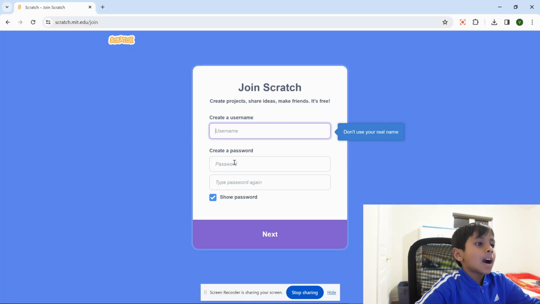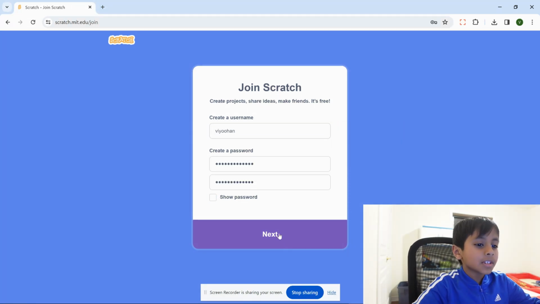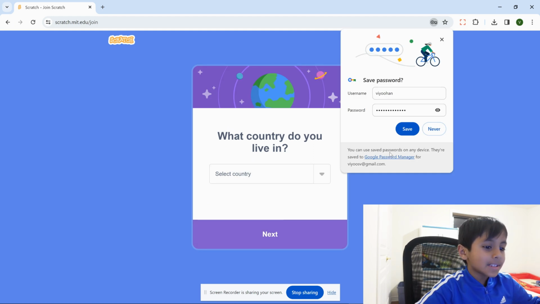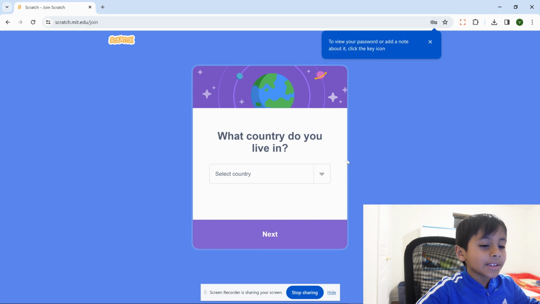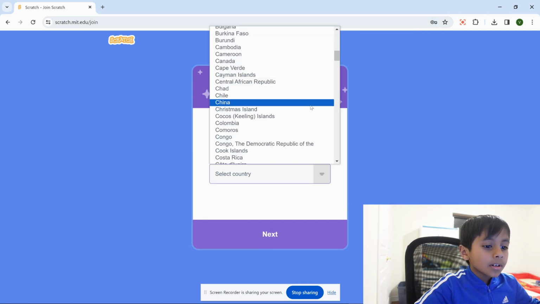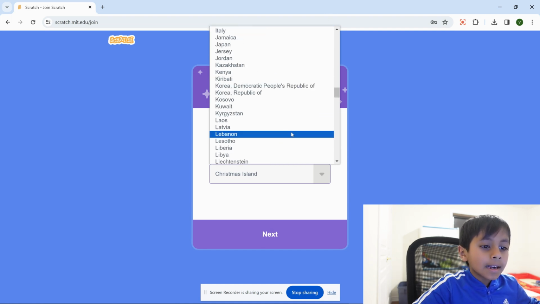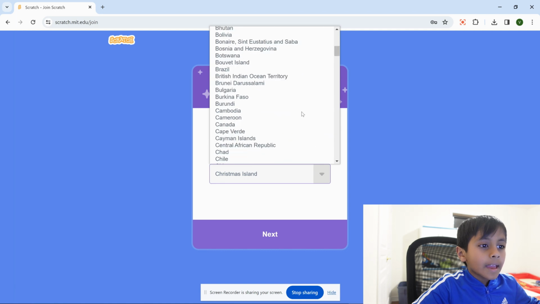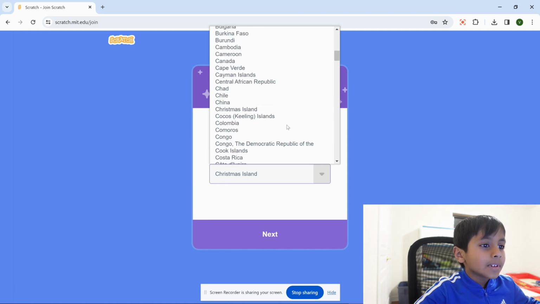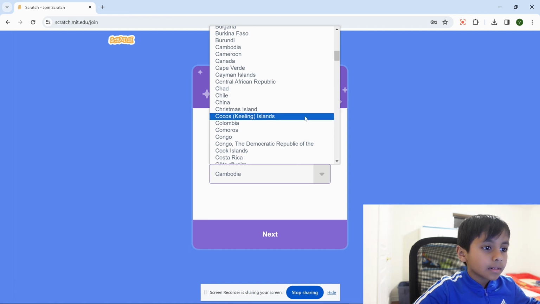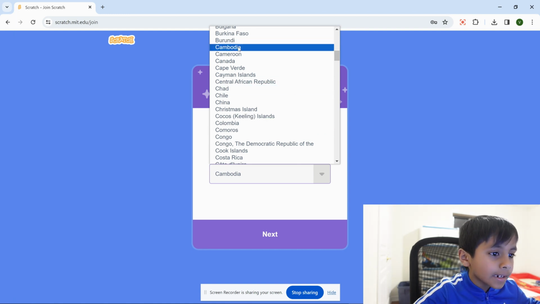Now after you do your username and password, click next and then you'll see a question saying what country do you live in. So press select country and you have to select the country you live in. I live in Canada, so I'm going to pick Canada.